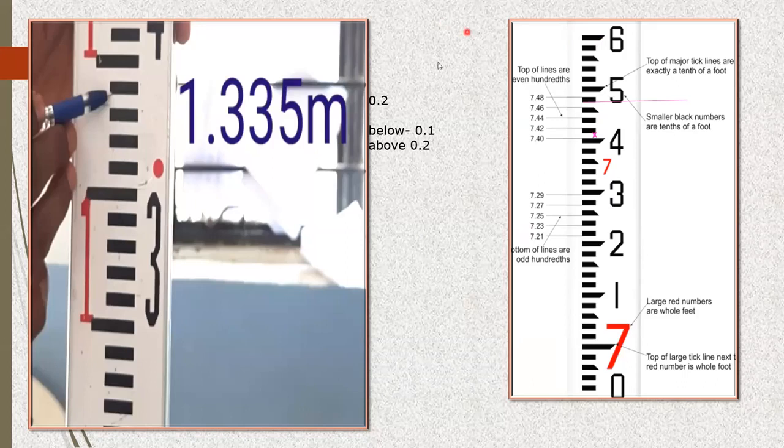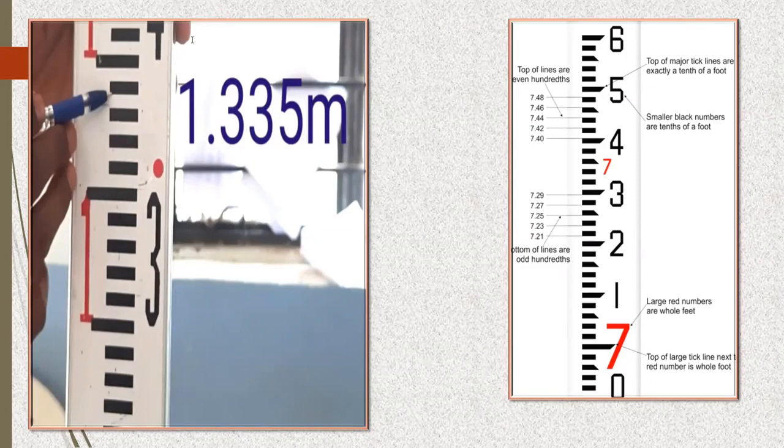Now, take this as an example and let me know what exactly this reading is. It's very simple. See, 1.3 meter is here. This is my 1.3 meter. So this is 1.3 meter here. 31, 32, 33. Got it? Up to here, it is 1.33. If I go here at the top, it has to be 1.34.